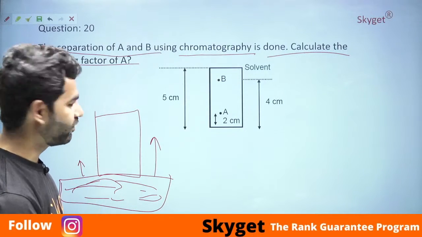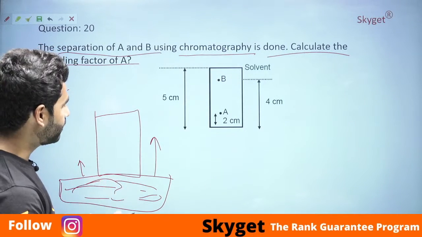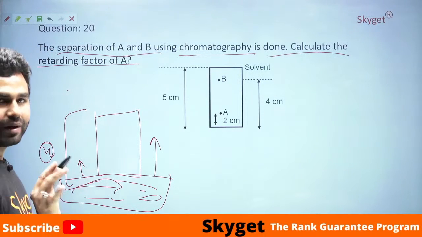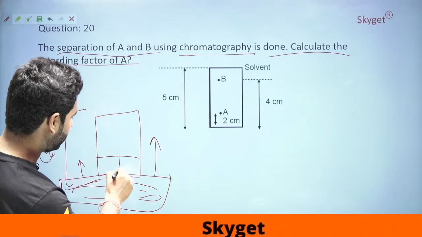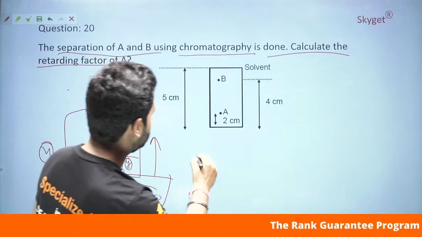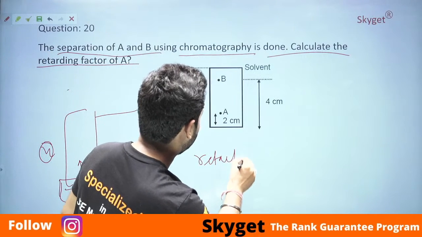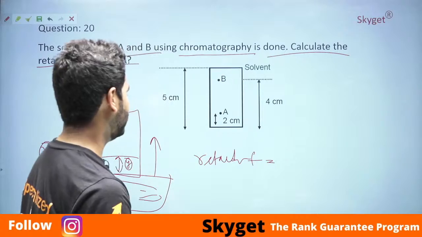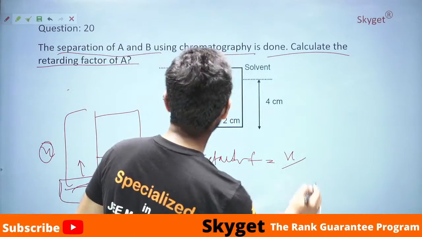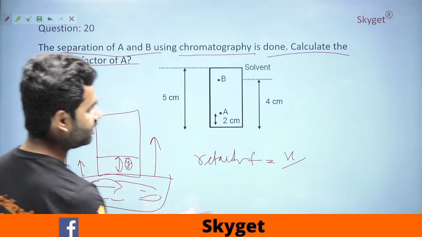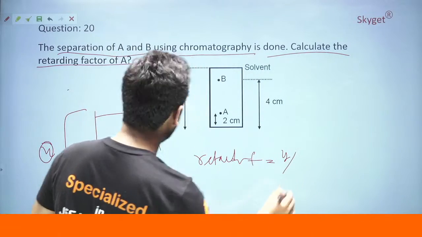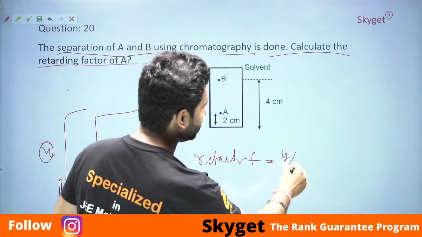The distance covered by the solvent part is suppose x and the distance covered by the solute part is suppose y. So the retardation factor is the ratio of the distance covered by the solute, y, divided by x, that is the solvent.